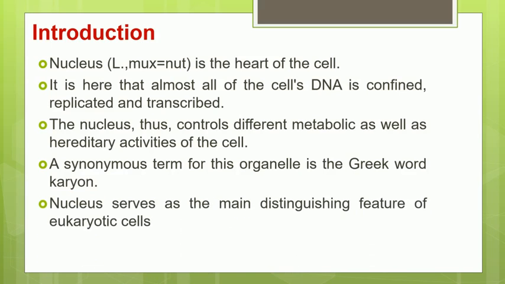Now the nucleus is an important distinguishing feature between the eukaryotic cell and the prokaryotic cell, because in the eukaryotic cell, eu means true and karyon means nucleus. So eukaryotic cells have the nucleus, whereas prokaryotic cells do not have the nucleus.